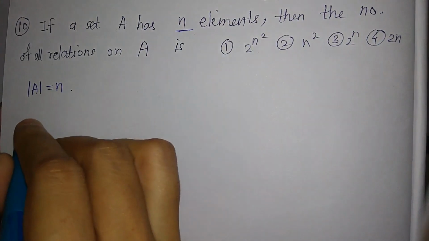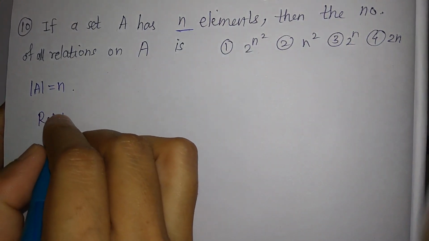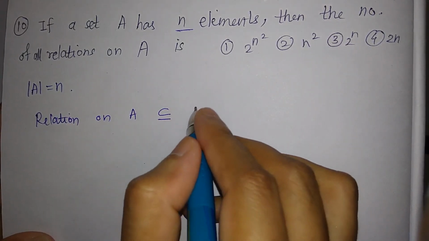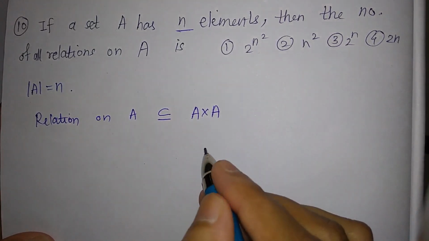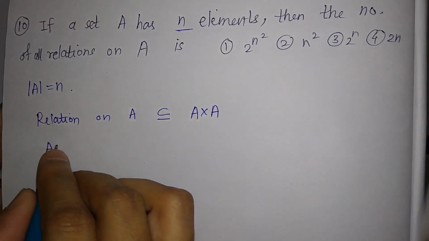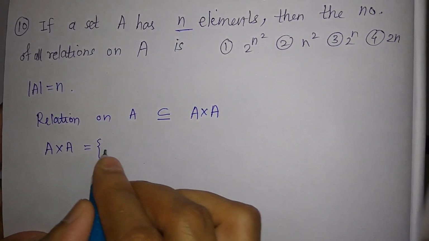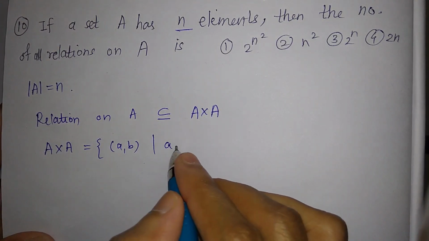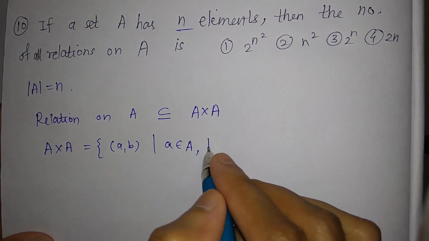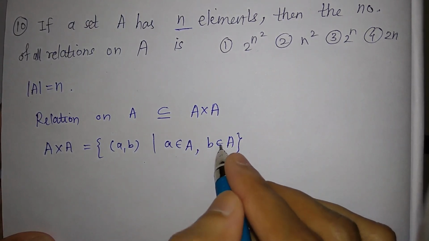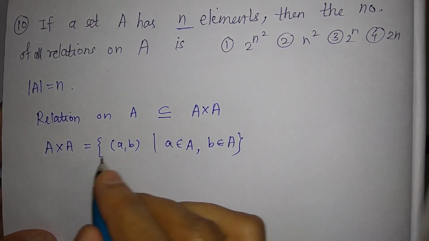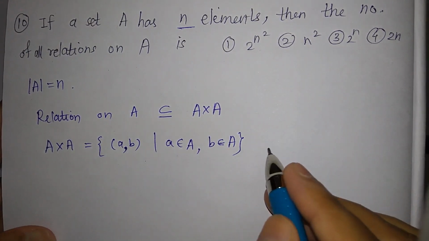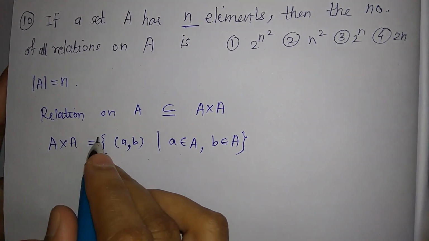So just recall that a relation on A is a subset of A cross A. What is this A cross A? A cross A means take the tuples (a, b), where a is in A and b is also in A. So यहाँ पे कितने सारे टपल्स होंगे जितने की कार्डिनलिटी ऑफ A into कार्डिनलिटी ऑफ A, right?